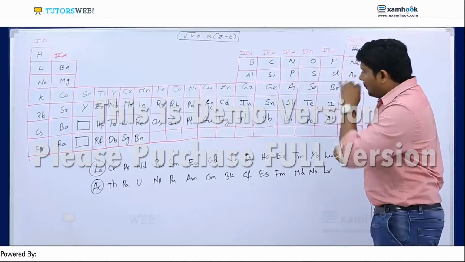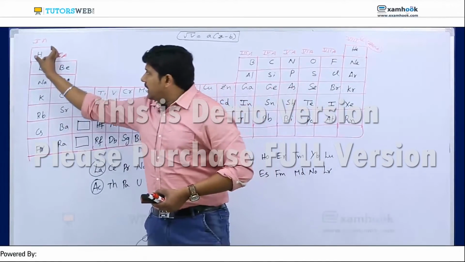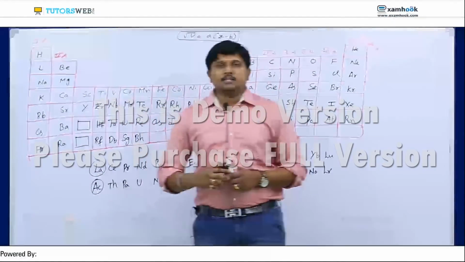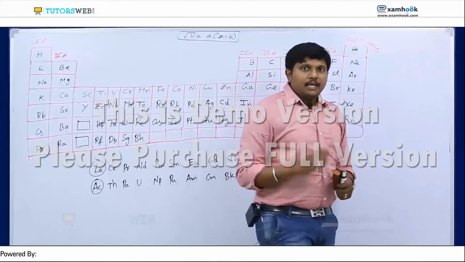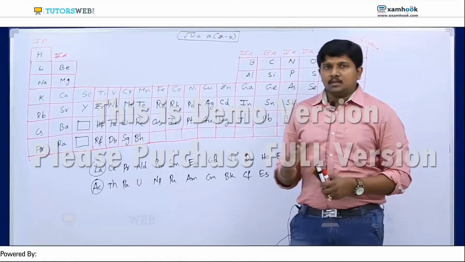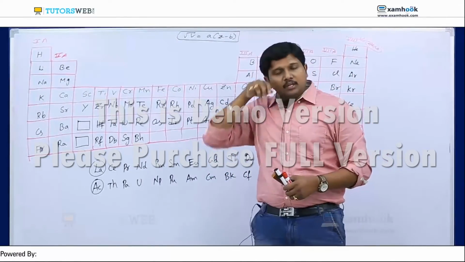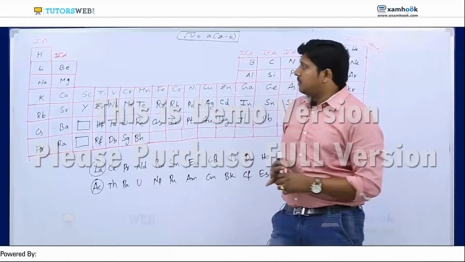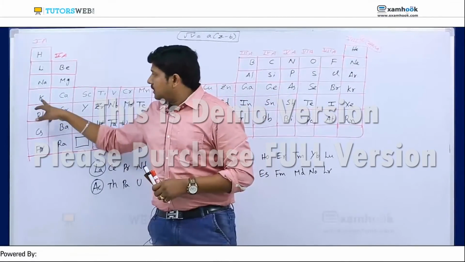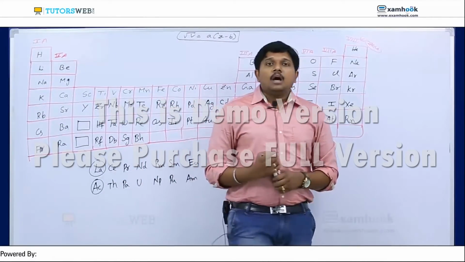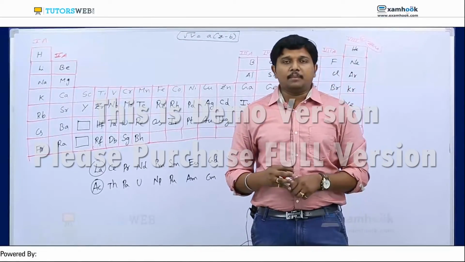Next we are discussing one by one. What is the name of these elements? The first set, except hydrogen, is called alkali metals. That means they can form alkali solution with hydroxide. For example, if I take sodium in water, it produces sodium hydroxide, or potassium produces potassium hydroxide. So these all are alkali metals. They are metals with alkali nature, nothing but basic nature.